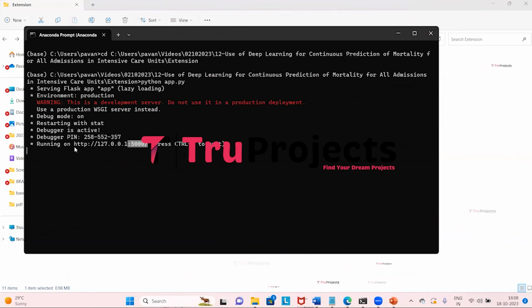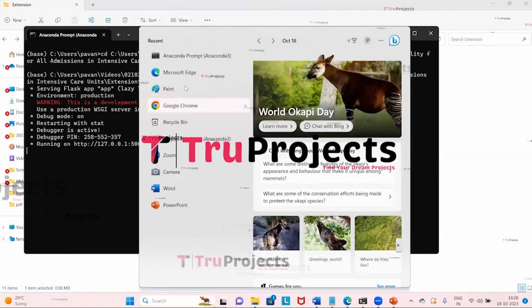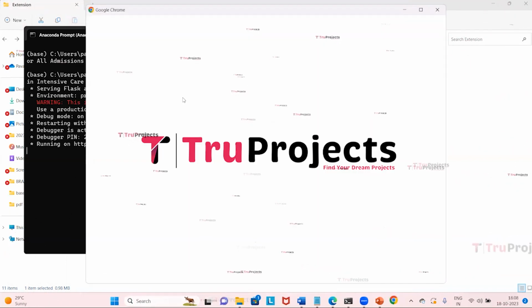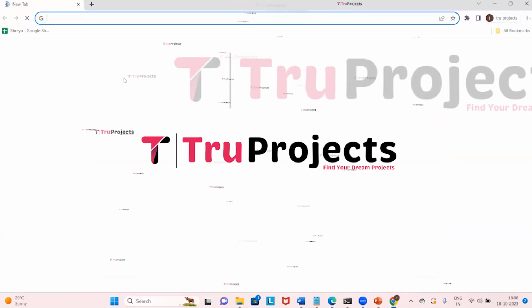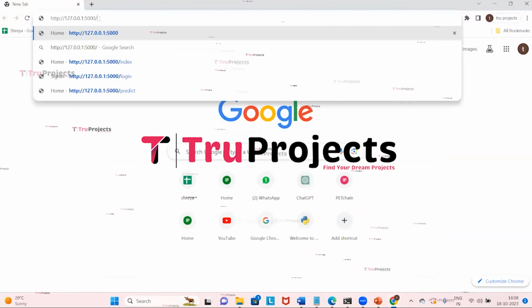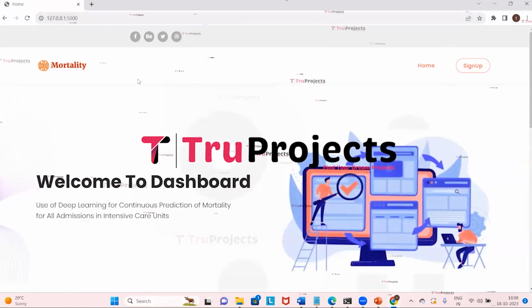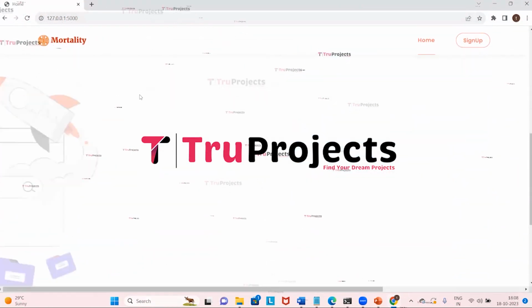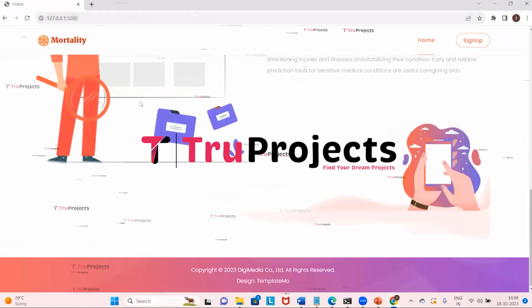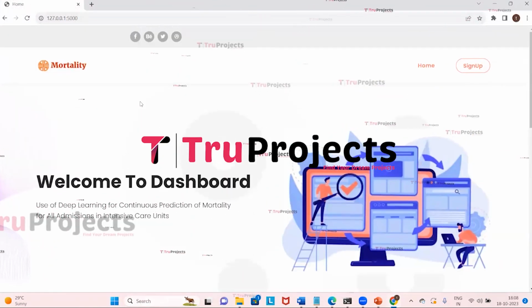Now we need to copy this local link provided by the framework and paste it in any browser. I'm copying it. I prefer Google Chrome, so I'll paste it in that. So here we need to paste the link and then press enter. Here we can see that the page of the project is displayed in the browser, and this web page is built using the Flask framework.